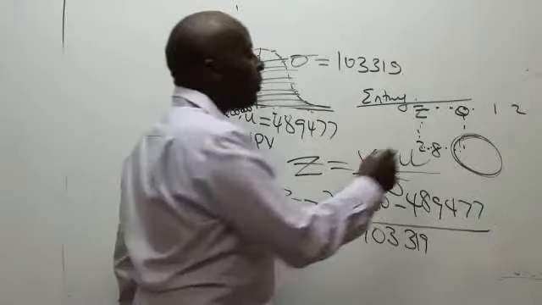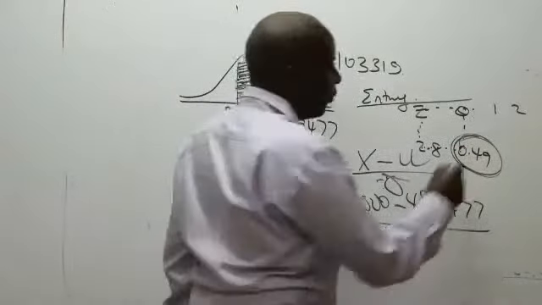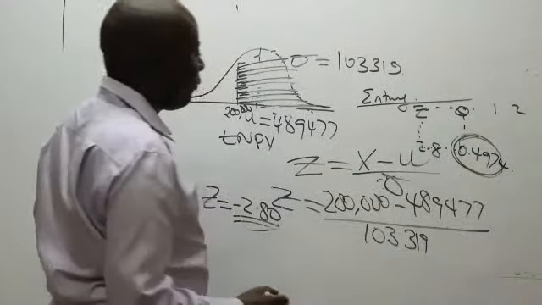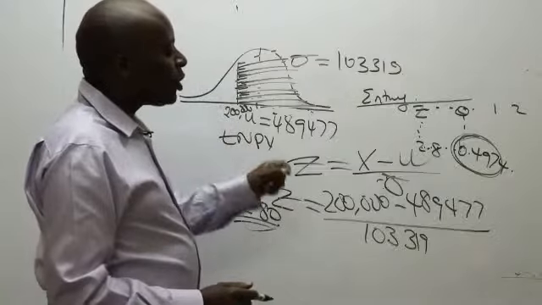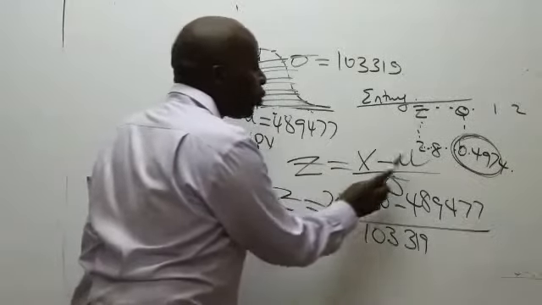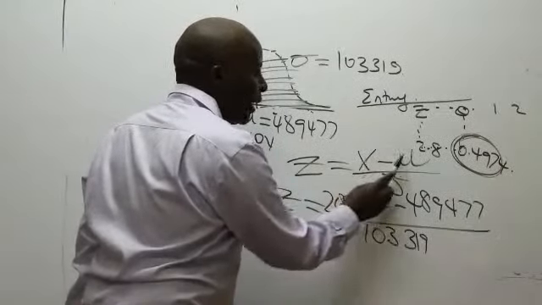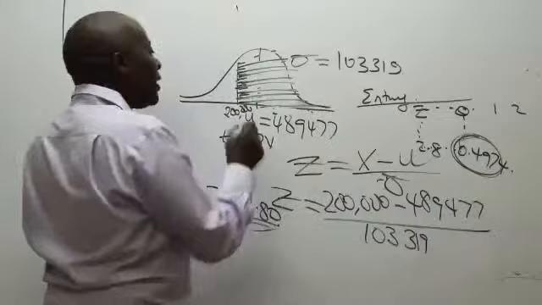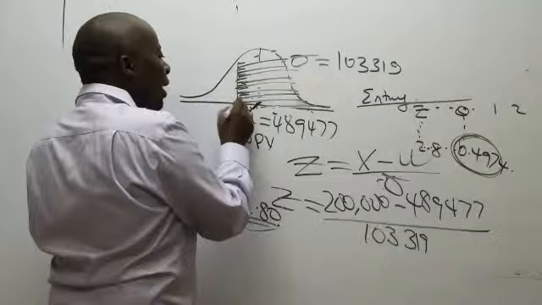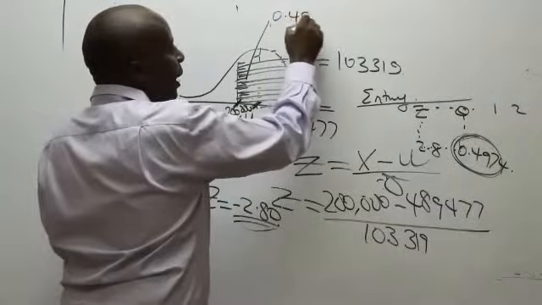So hii entry wameniambia mwalimu ni 0.4974. And remember what you are told in your CPA section 4. You are told whatever entry you read is the area between the two numbers that you have subtracted. The entry that you have read from that table is the area between the two numbers that you have subtracted. So whatever you have read there is 0.4974.